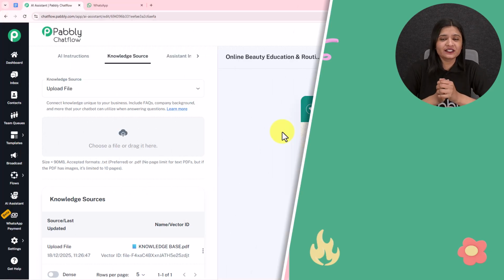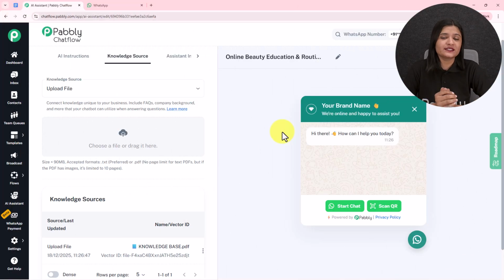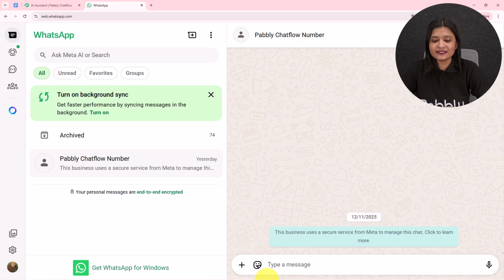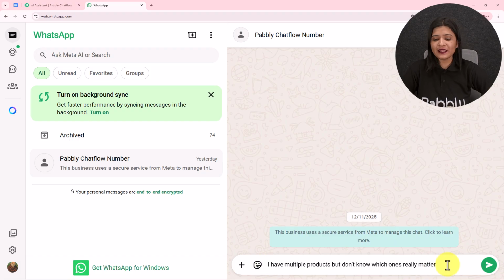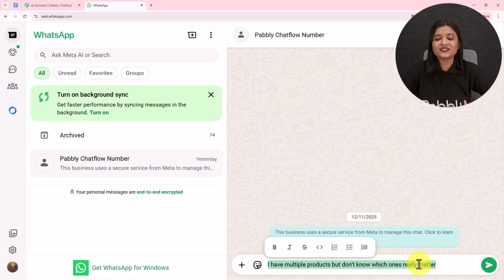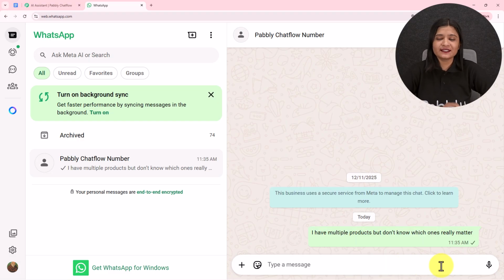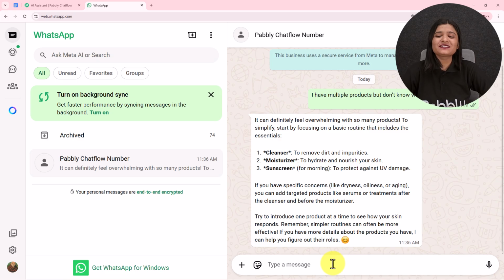Now here I have created this AI agent. We are going to test this once whether it is working fine or not. For that I'm going to open my WhatsApp and I'll send a message. So here I'm going to send a message: I have multiple products but don't know which ones really matter. I'm going to send this message, and if I receive the reply, then this is going to show us the AI agent which I've created is working completely fine. So here I have received this message.